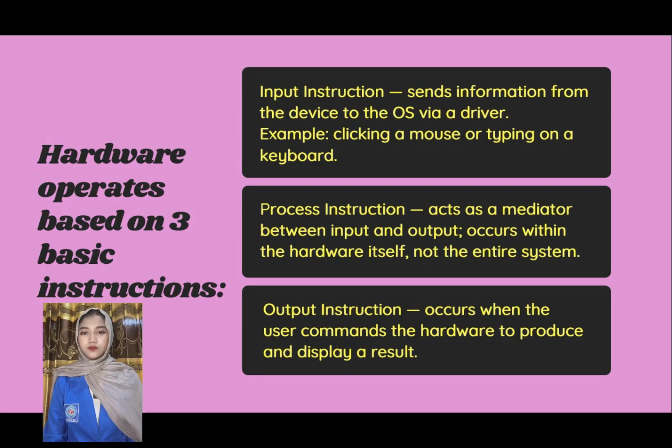Second, basic process instruction. This instruction functions as an intermediary between the input and output process. This instruction only occurs within hardware, not the computer system as a whole. Third, basic output instruction. These are instructions that occur when there is a command to use the hardware from the user.